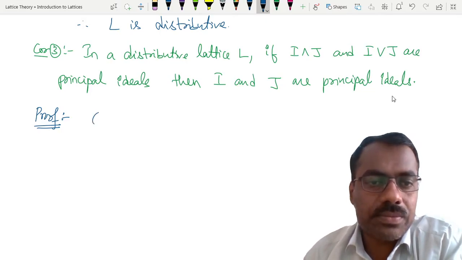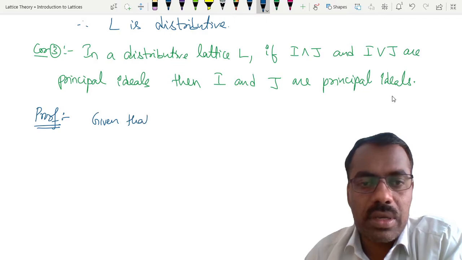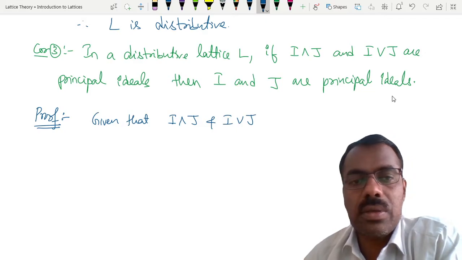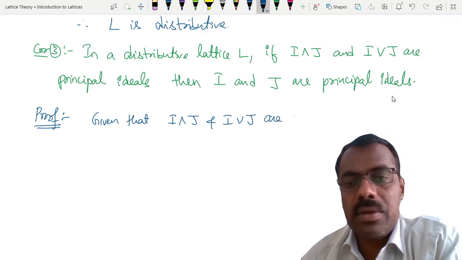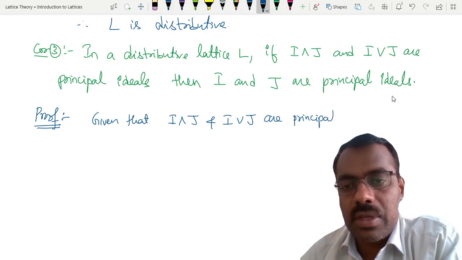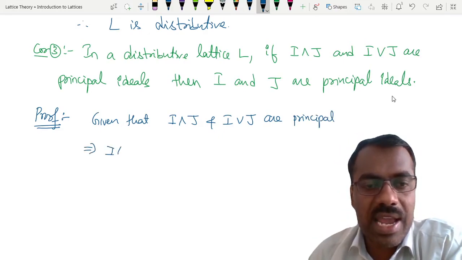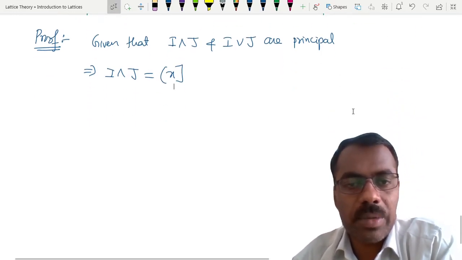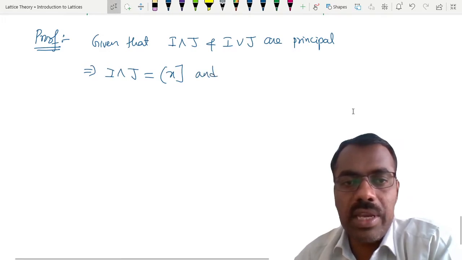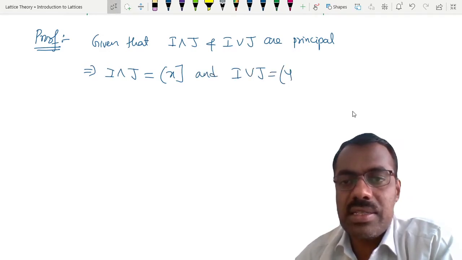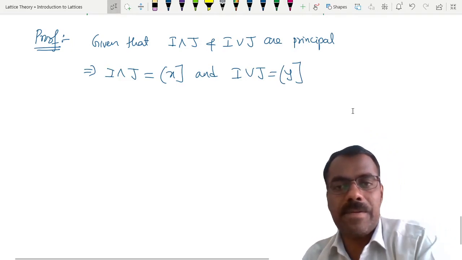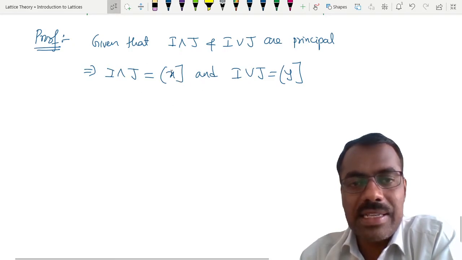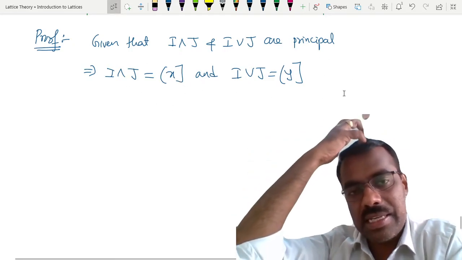So given that I meet J and I join J are principal, this implies you can write I meet J is generated by something like x, and you can write I join J is generated by y. Can we write like this or not? Because they are principal ideals, they are generated by some element x and some element y, right?